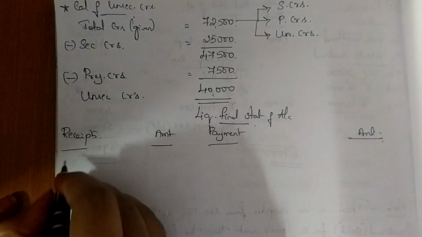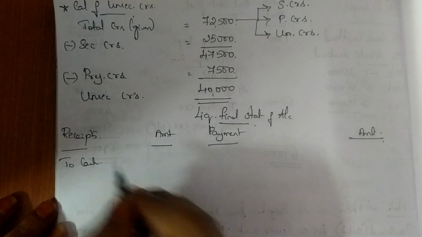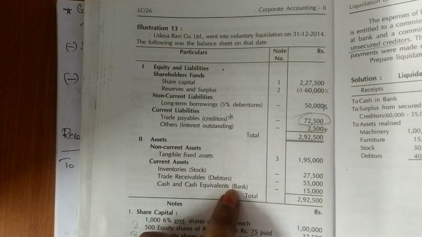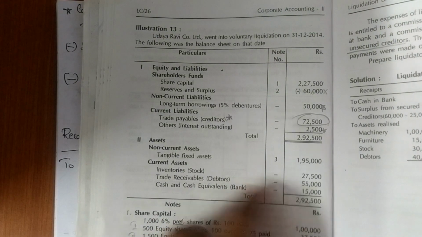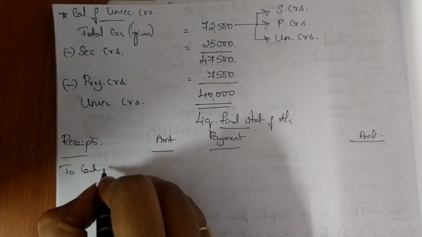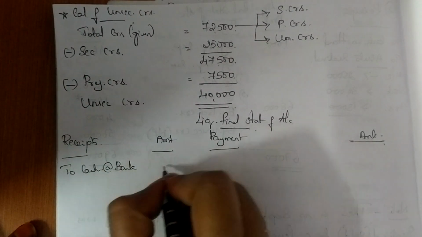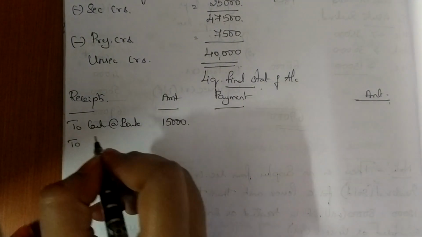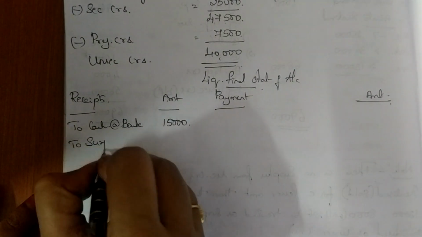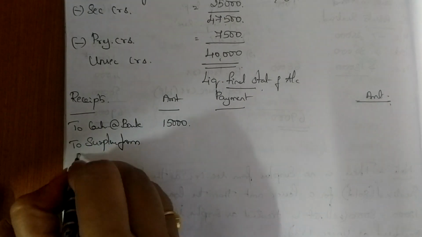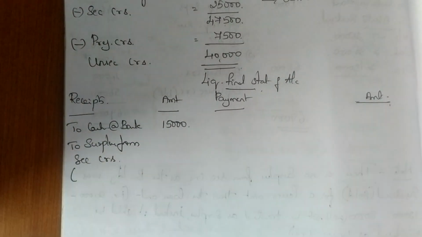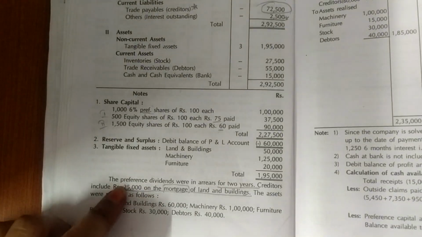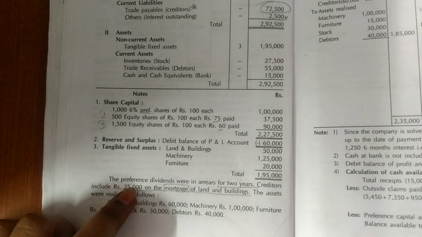Fine, we'll just start with the problem. So this side I start by writing what? To cash. Here they have clearly told you have information on cash and cash equivalent. Within bracket they have given bank 15,000. So I am writing it as to cash at bank 15,000. Okay. Then I start my surplus. So to surplus from secured creditors. Unlike your previous problem, there is no shortage here. Why? Because you have kept a land and building for 25,000 as a mortgage.